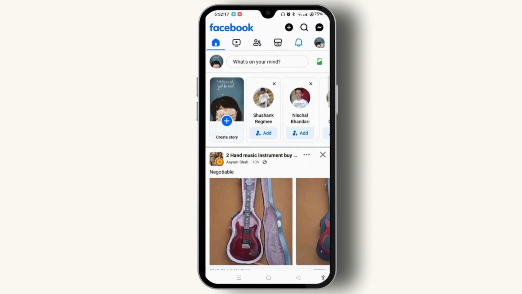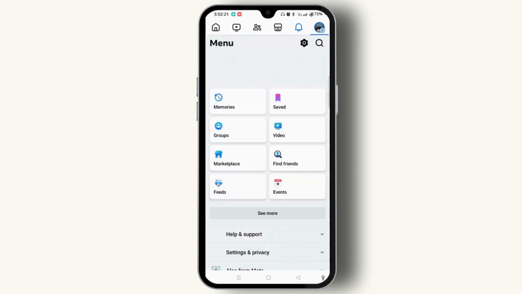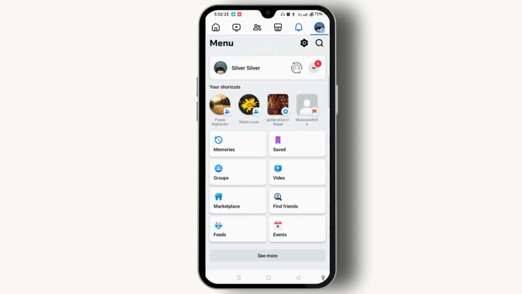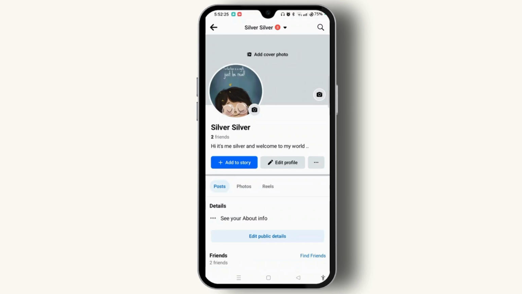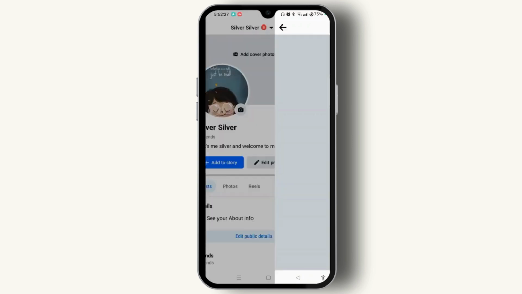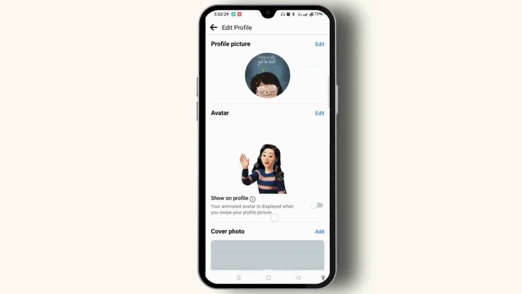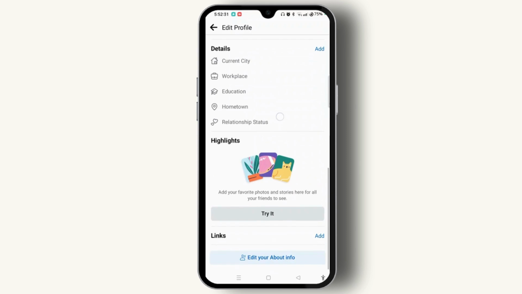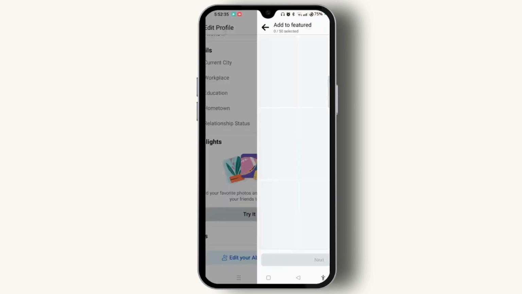Now tap the three-line icon at the top right corner of the screen. Tap your profile at the top of the screen. Tap the Edit Profile button. Scroll a bit down. Locate the option of Highlights and tap Try It.